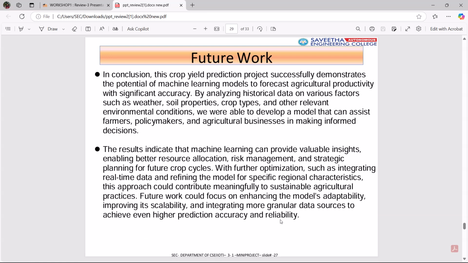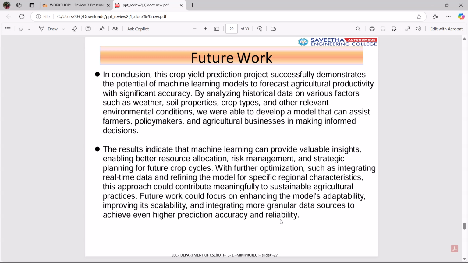In conclusion, this crop yield prediction project successfully demonstrates the potential of machine learning models to forecast agricultural productivity with significant accuracy. By analyzing historical data on various factors such as weather, soil properties, crop types, and other relevant environmental conditions, we were able to develop a model that can assist farmers, policymakers, and agricultural businesses in making informed decisions.